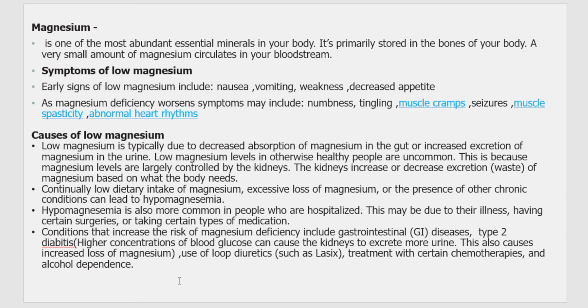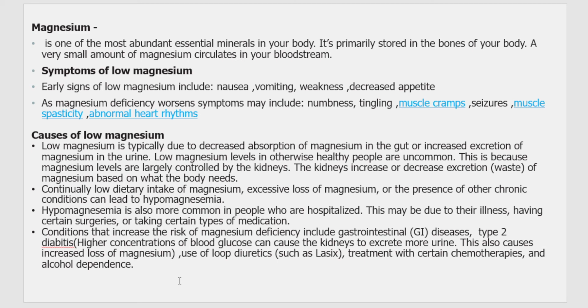So continuously low dietary intake of magnesium can lead to excessive loss of magnesium, or presence of hypomagnesemia. Hypomagnesemia is a condition where you have a very low level of magnesium in the body. It is not common in a lot of people because usually our diet includes dairy like milk, butter, etc., and nuts, etc. So we'll be consuming magnesium ions in some way through all these food items.